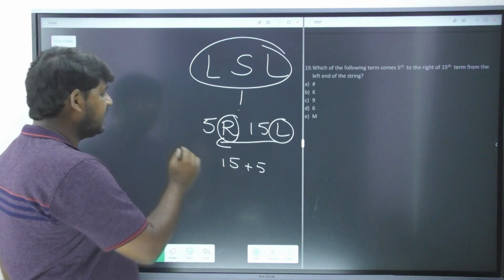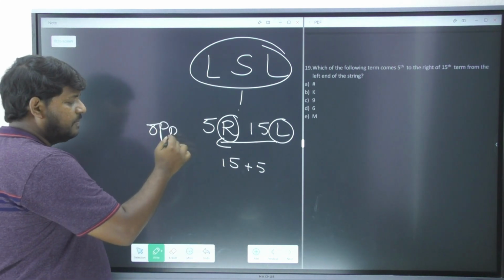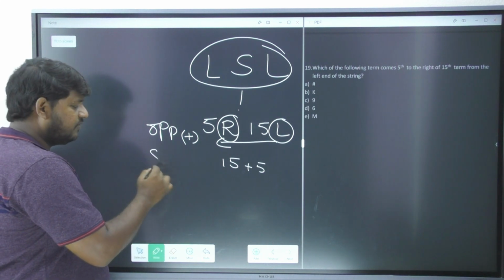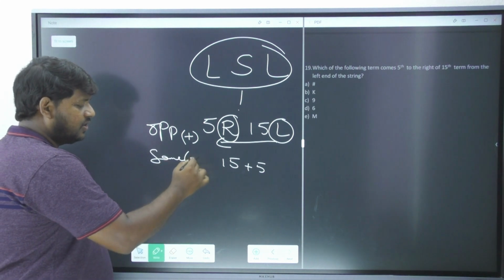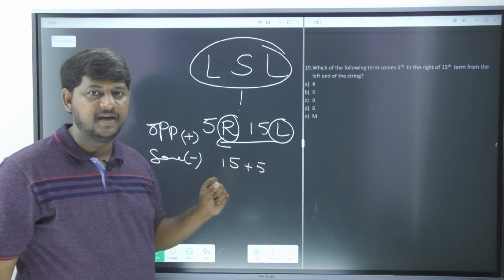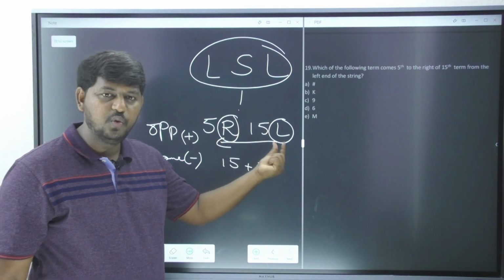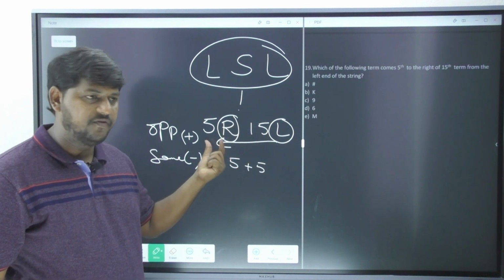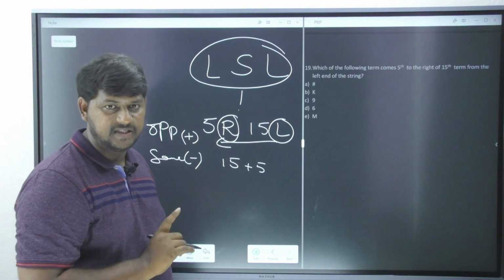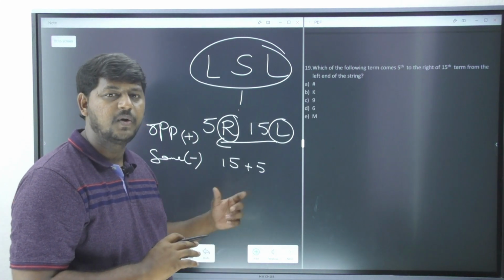When it is occurring opposite direction, please, you are supposed to add them. If at all you are going with the same direction, you are going to do the subtraction in the sequence. I am clearly saying you, we got 2 different directions. If at all you got R and R, then you are supposed to do the subtraction. So 15 minus 5 is going to be 10.